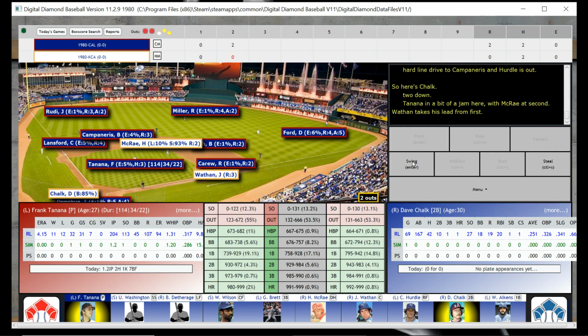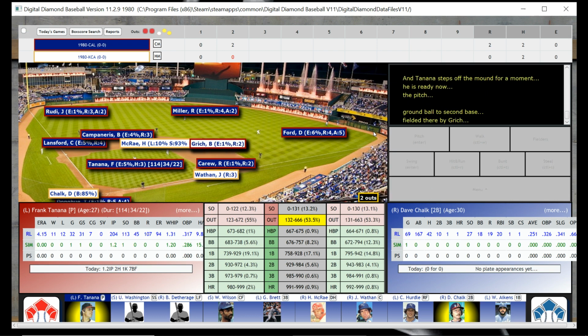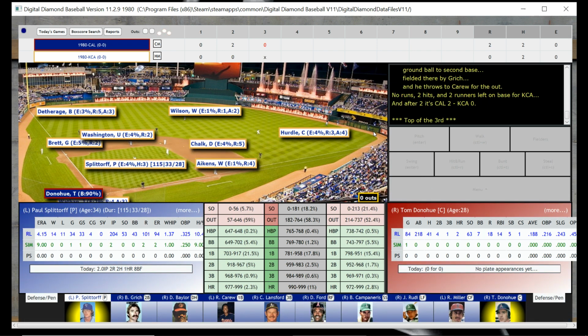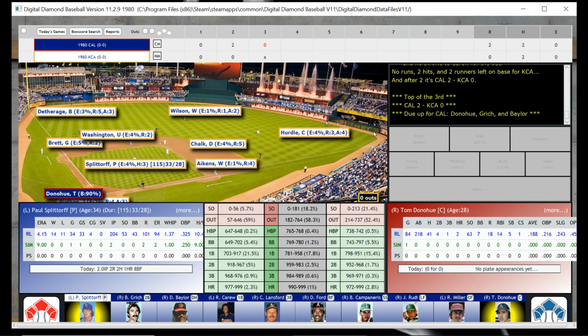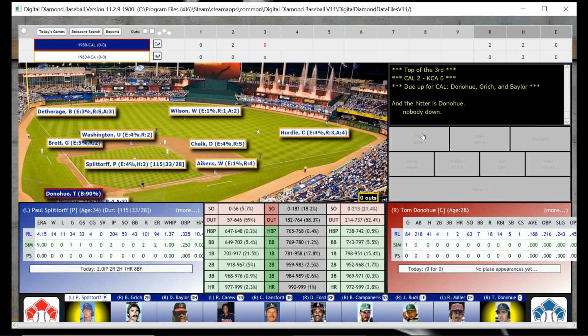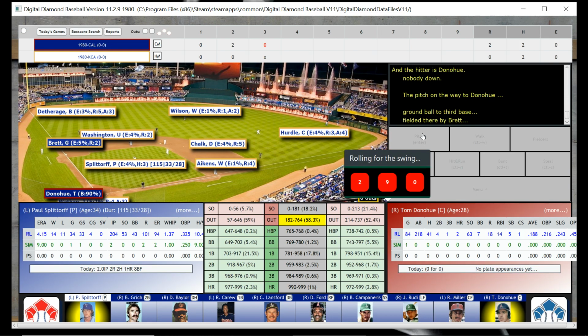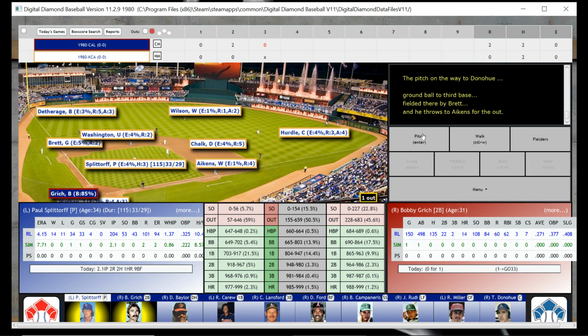And he was out. And that brings up Dave Chalk. If you're a child of the 70s, you remember Dave Chalk, and you remember that he got out a lot, like that right there. So we have nothing to show for our efforts in the second, and we're going to the top of the third, where we will keep Splittorff out there for the moment, again, because I really have an issue with trying to figure out how to get somebody into the game. So it's going to be end of the game or bust for him.